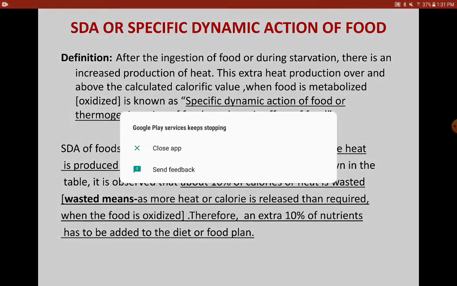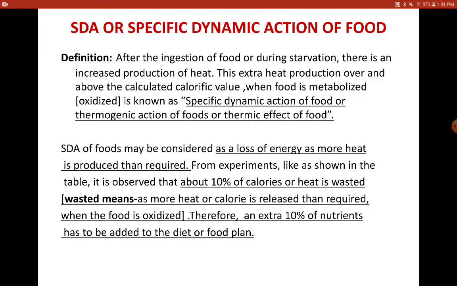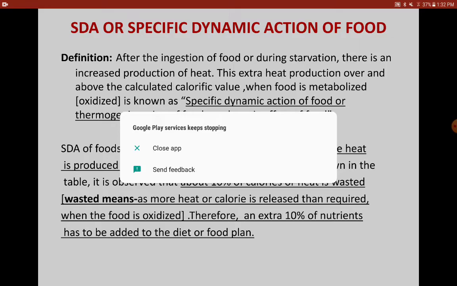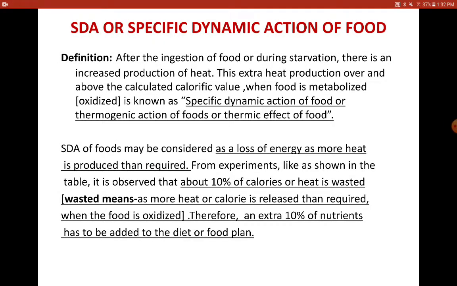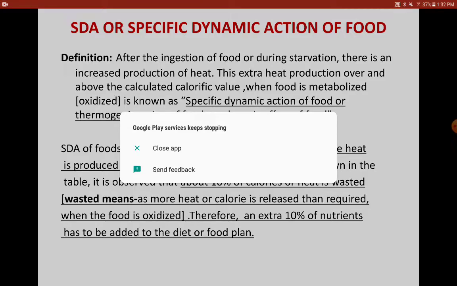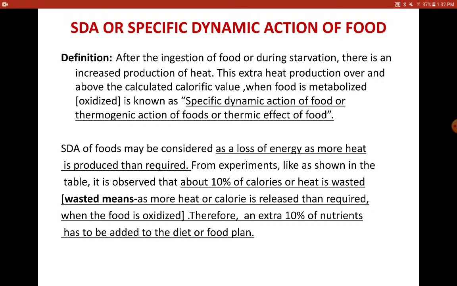So they do alter the metabolic processes, which in turn affects the functioning of the involuntary organs like heart and lungs, and that's how the BMR values vary. Either it increases above the normal or it decreases below the normal value. So I think it is well understood.